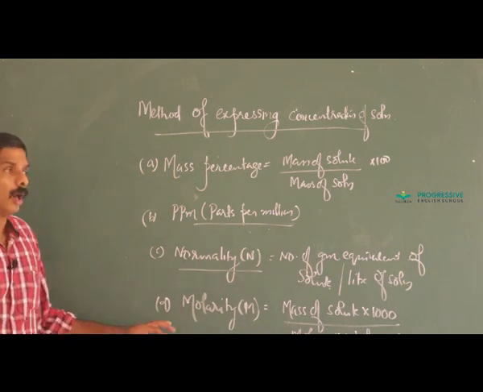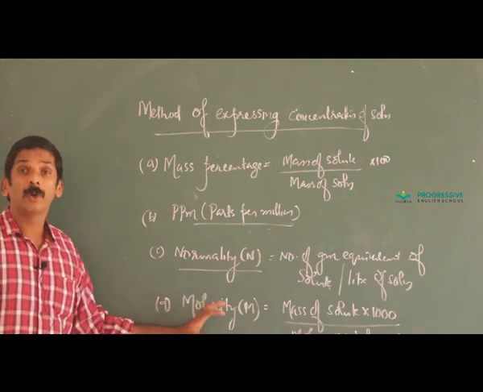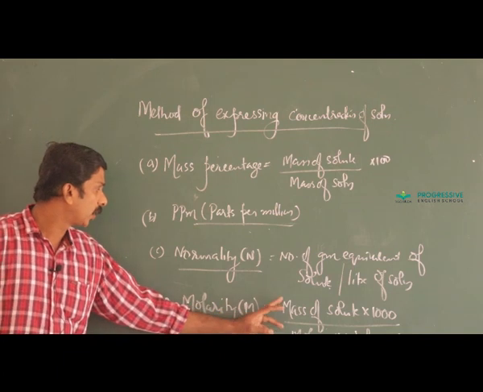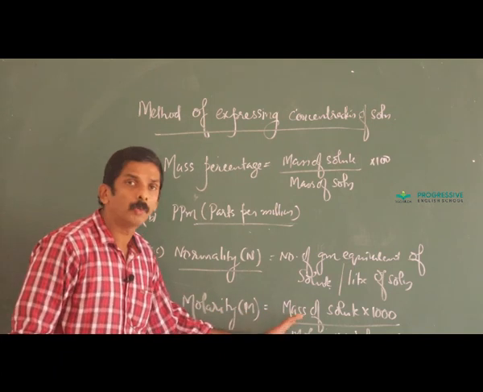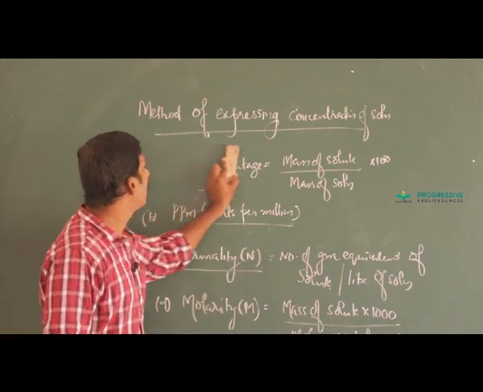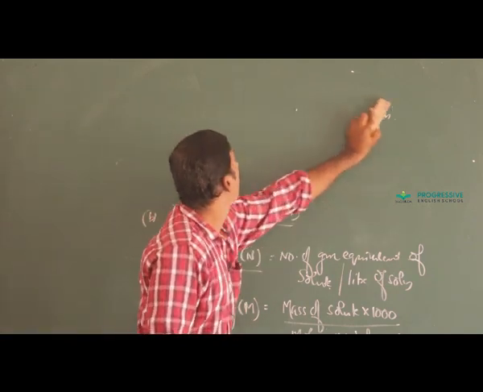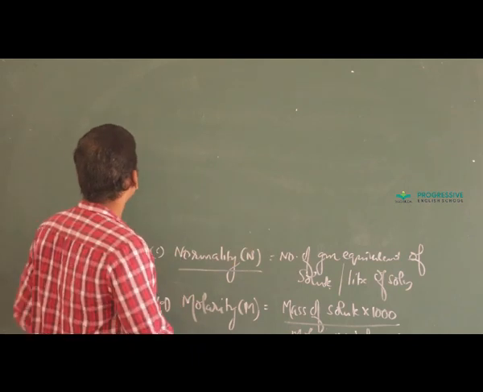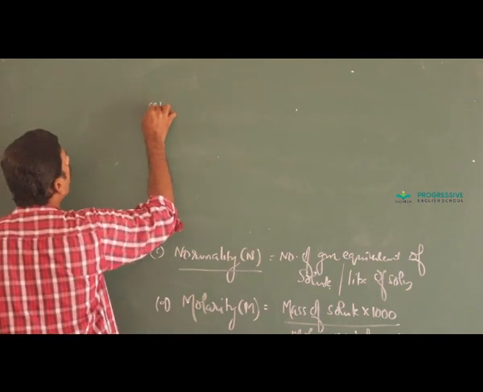For calculating numerical based questions, we usually use this formula, that is mass divided by molecular mass gives number of moles. Number of moles dissolved per liter of solution is called molarity.